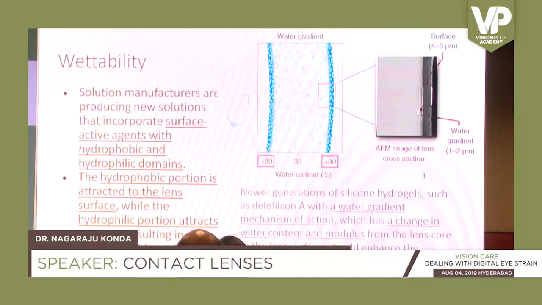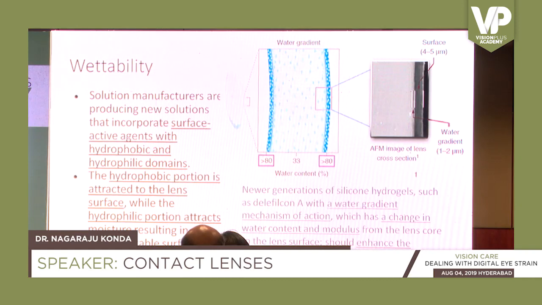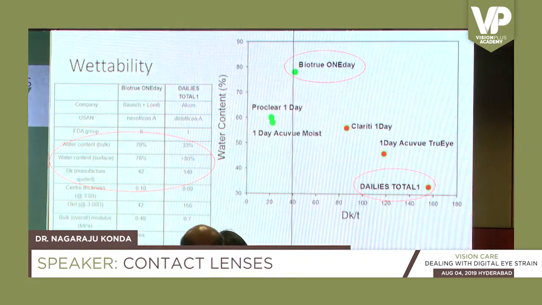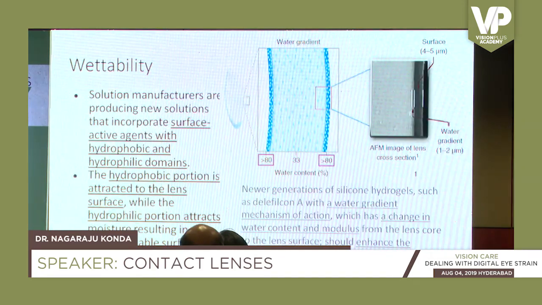If you look at this picture, these lenses are hypergel lenses, the water gradient. So this is one of the materials called Delphilcon A. Okay. So this Delphilcon A has 33% water in the middle. When you move towards the sides, it has close to or more than 80% water. And on top of that, the surface is treated. So imagine a small lens, it has less water in the center, more in the periphery.